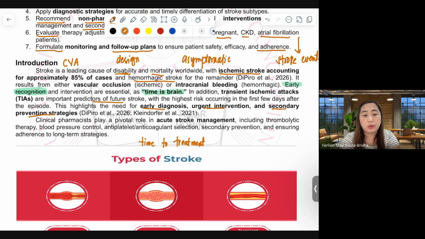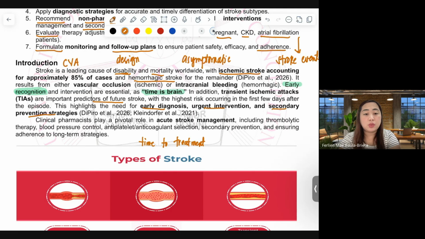We, as clinical pharmacists, play a pivotal role in acute stroke management. In other countries, there are stroke management clinics that are manned by pharmacists.